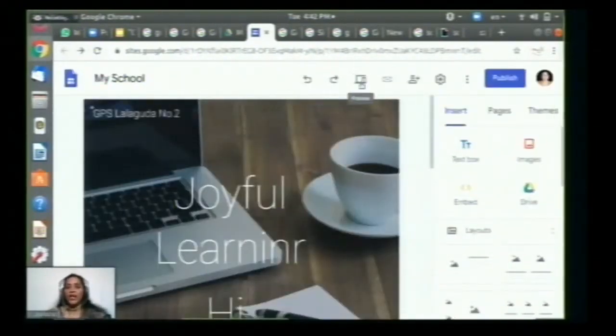Going back, you can see, if I put my cursor on the link button, it is telling that it can't copy the link for an unpublished site. Right now we have not published the site, so we don't have the link to share.